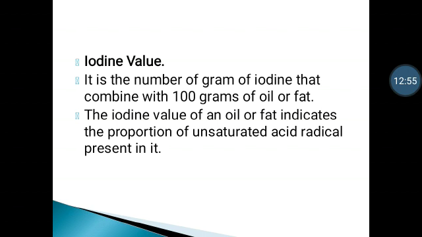Iodine number determines the extent of contamination of oil. A low iodine number is desirable in oils. Each oil has its specific iodine number. For example, drying oils, that is linseed oil and tung oil, have an iodine number greater than 150. For semi-drying oils, for example castor oil and soybean oil, the iodine number is between 100 to 150. For non-drying oils, for example coconut oil and olive oil, the iodine number is below 100.